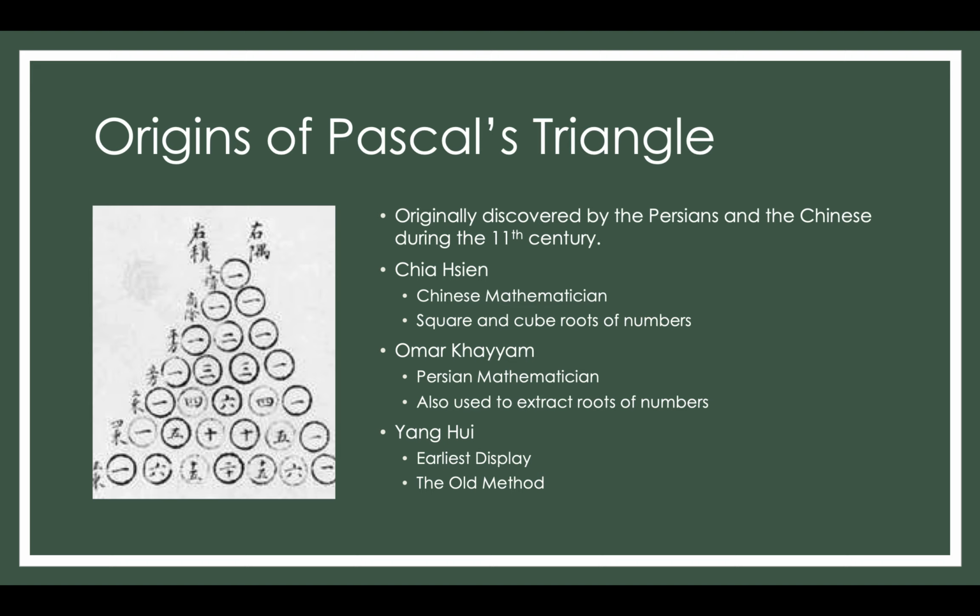And Yang Hui was a Chinese mathematician who put a name to it. It's called the old method, and he also was the one to come up with the earliest display of it, which is pictured to the left over here, in Chinese numbers at the time.